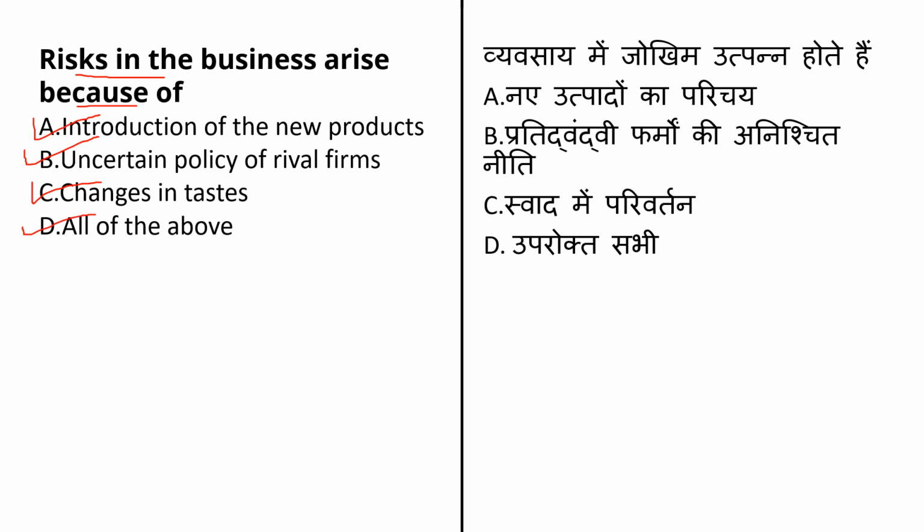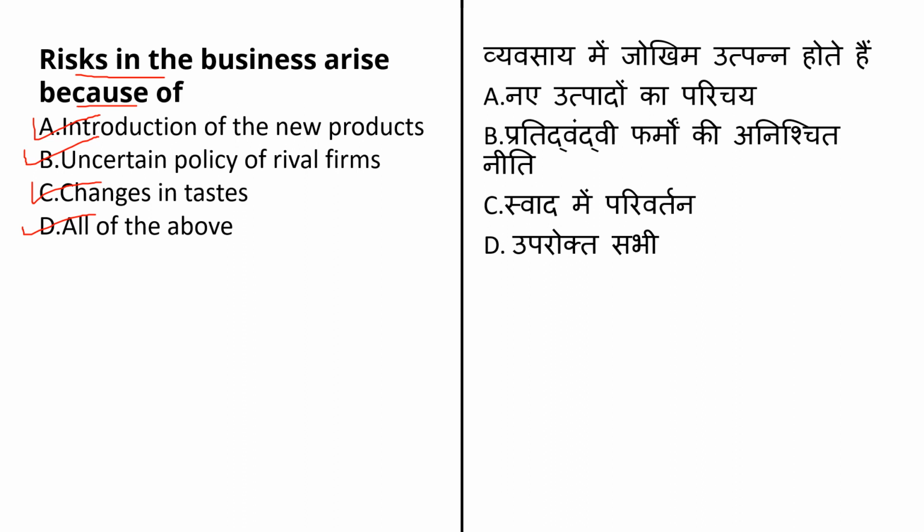If we look at the meaning of risk, then risk is defined as a financial term, as a chance that the outcome or the investment's actual gain will differ from the expected outcome or return, okay. How much we are expecting and how much we are getting, the difference between that will be the risk, okay.